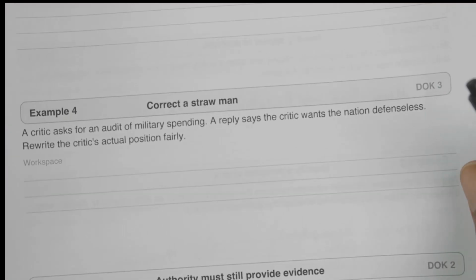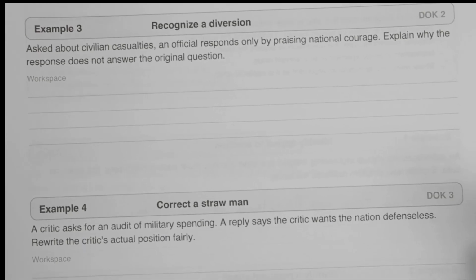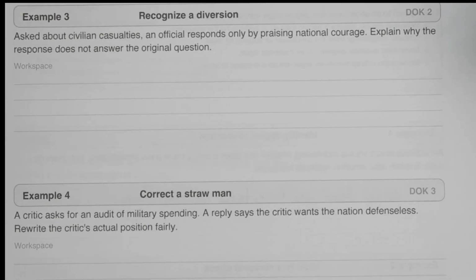Example number 3: asked about civilian casualties, an official responds only by praising national coverage. Explain why the response does not answer the original question.